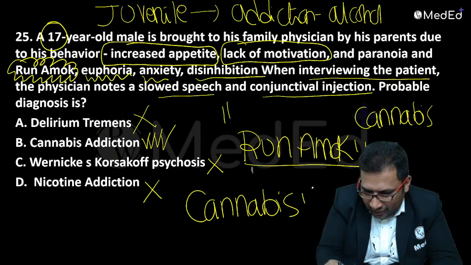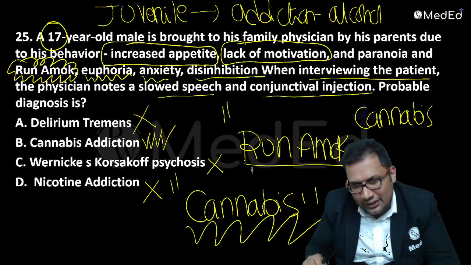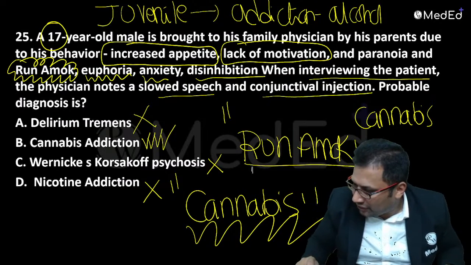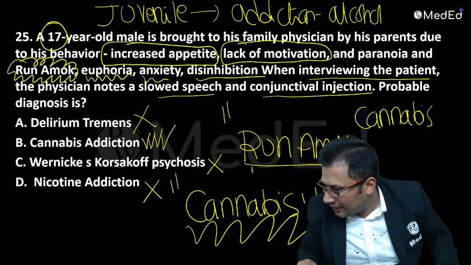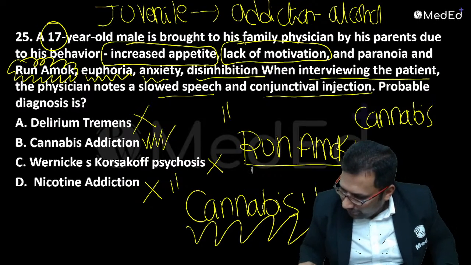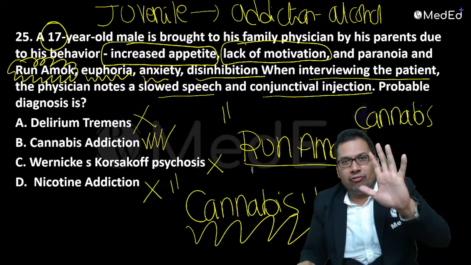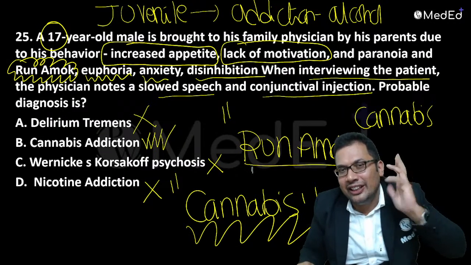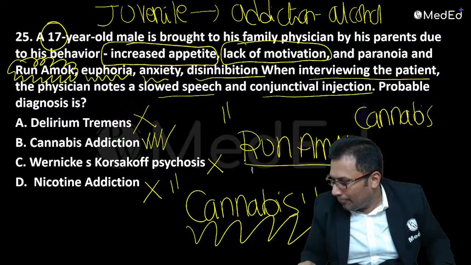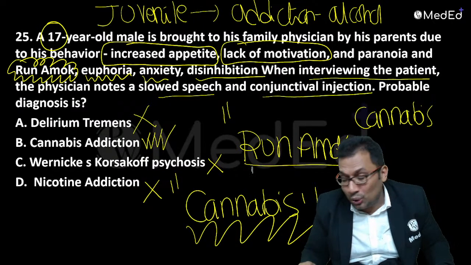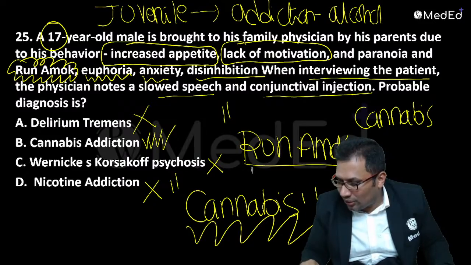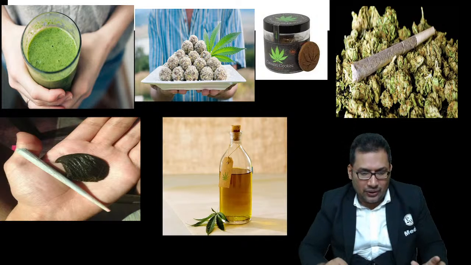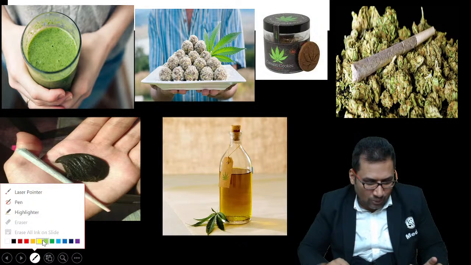Cannabis addiction. What are the preparations of cannabis? Can you guess? We say weed, charas, cannabis cookies, cannabis sweets. Bhang, charas, good. Ganja, very good. There are 5 or 6 preparations, and I think you can make them out one by one.